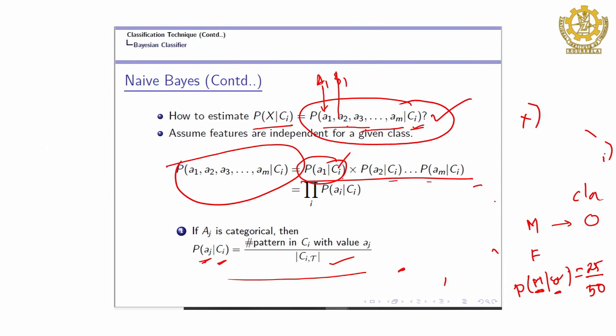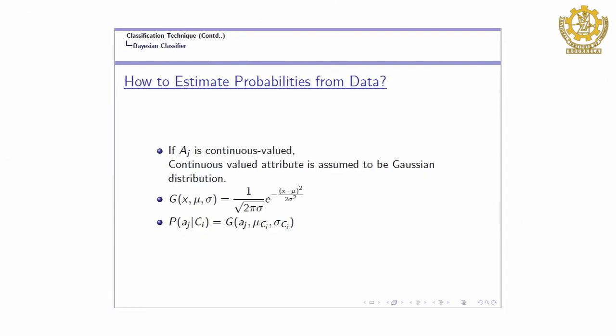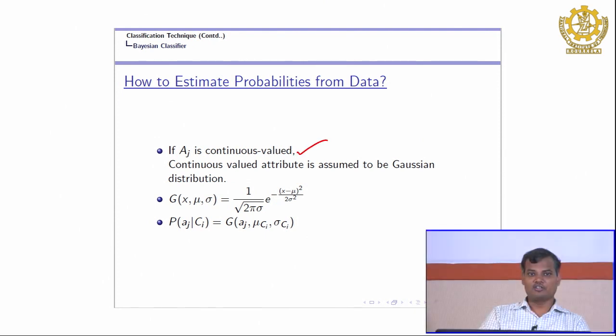So, in case of a real number, we use a different approach. If A is continuous valued, we assume that the continuous valued feature, let us say here income, follows the Gaussian distribution.